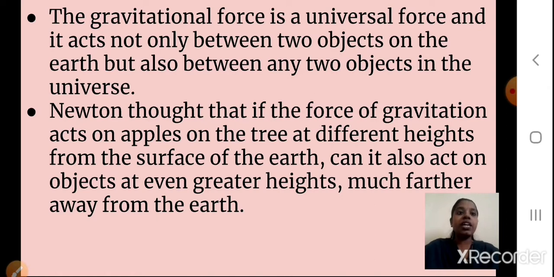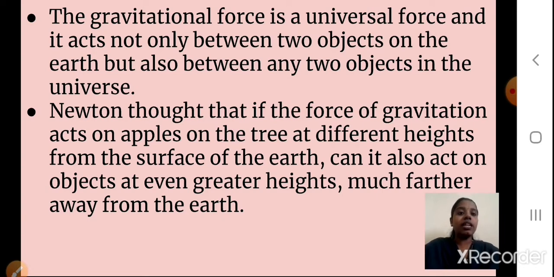Newton thought that if the force of gravitation acts on apples on the tree at different heights, yes, apples are at different heights, not all on one branch only, from the surface of the earth, can it also act on objects at even greater heights, much farther away from the earth? So he thought, if apples are at different heights and there is still the force of gravitation, then if some objects are very far away from the earth, will there be any gravitational force? He started studying about this.